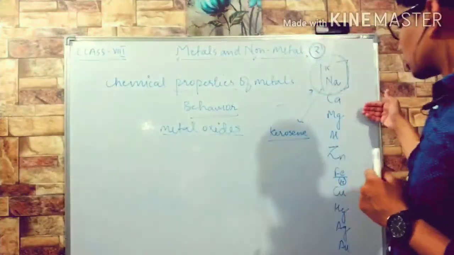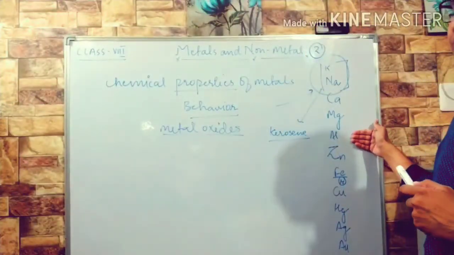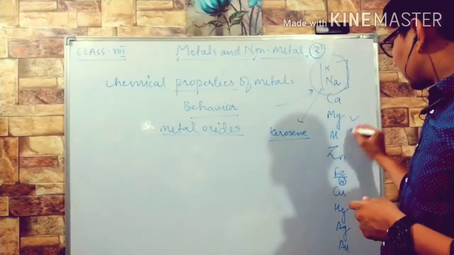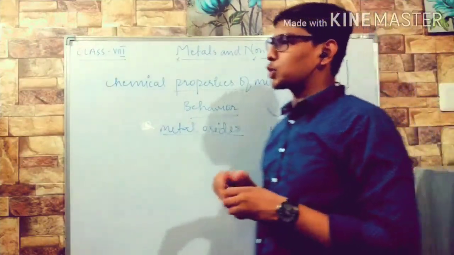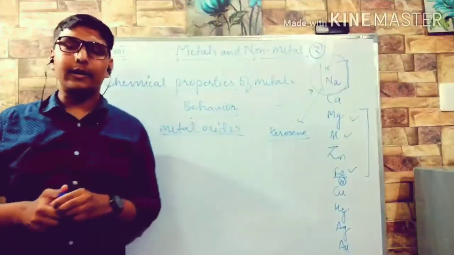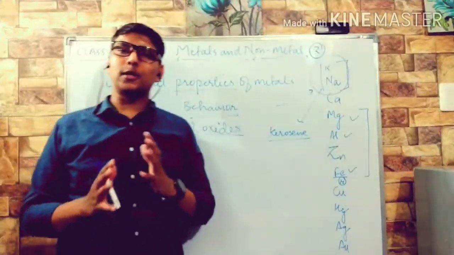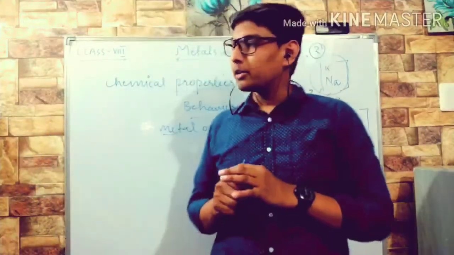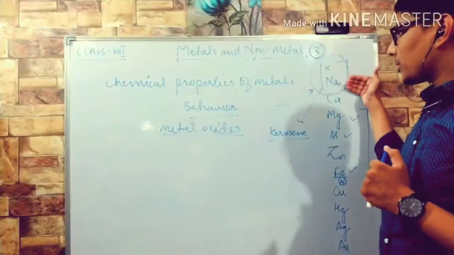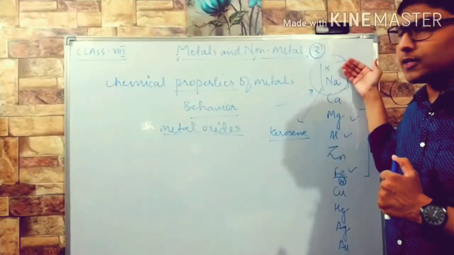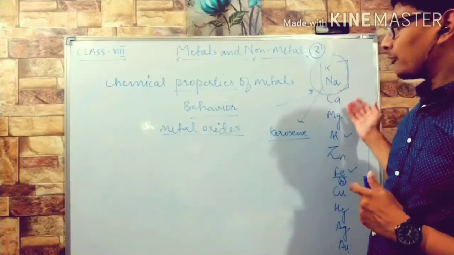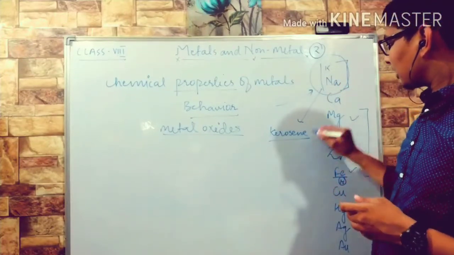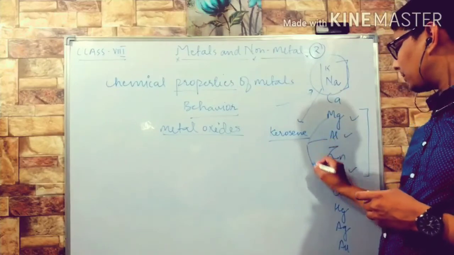Let us talk about magnesium, aluminium and iron, these three given in your book. They also react with oxygen, but they react very slowly. They do not react as rapidly or vigorously as potassium and sodium. They also form oxides. This results in tarnishing of magnesium, aluminium and iron.